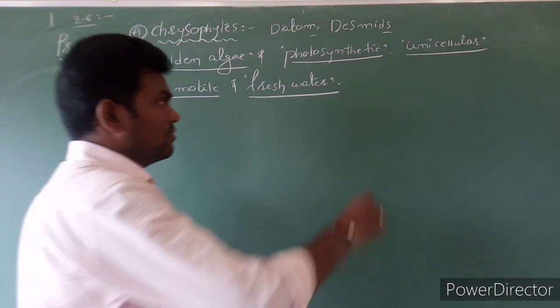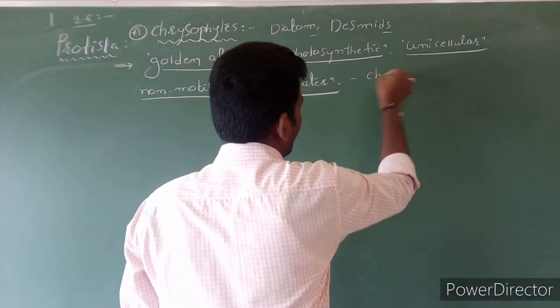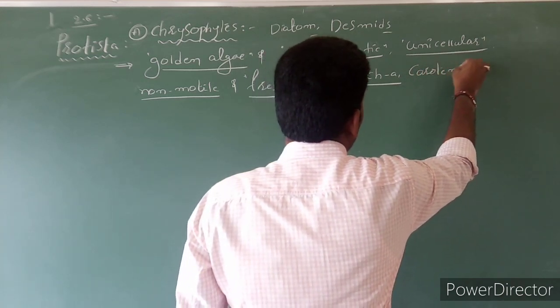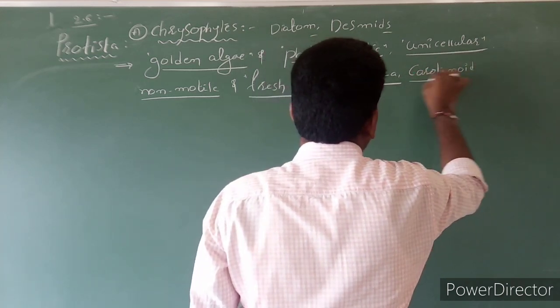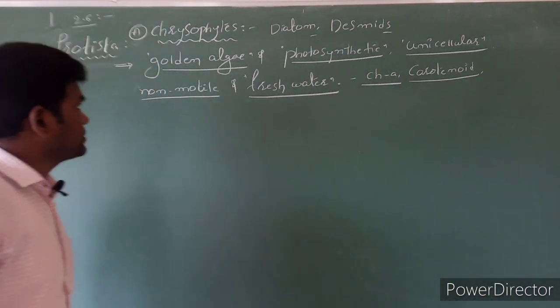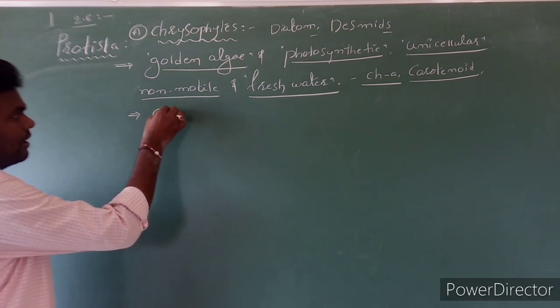They contain photosynthetic pigments like chlorophyll a, carotenoids, and xanthophylls also are present. Clear? Next, the chrysophyte cell wall.